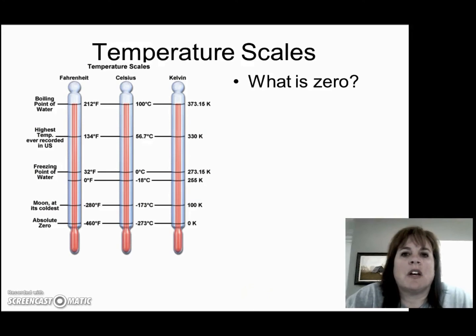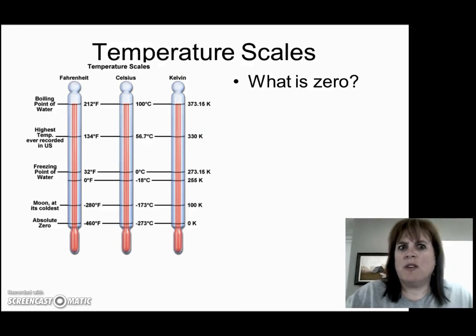Let's just take a minute to talk about temperature scales, right? Because in the US we use Fahrenheit, but in lab we use Celsius, and in these calculations you have to use Kelvin. So let's look at why. Well, it's really based off what is 0. The zeros set on the Fahrenheit and Celsius scale are kind of arbitrary. I mean, the Celsius one makes sense, right? Because the freezing point of water is 0 degrees Celsius. Of course, for Fahrenheit, that's 32.